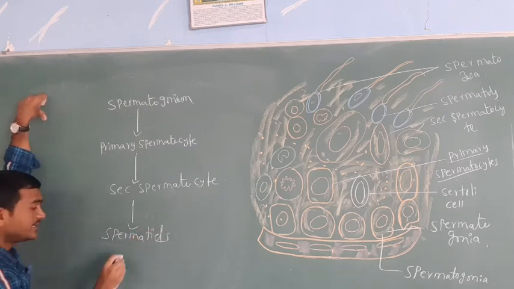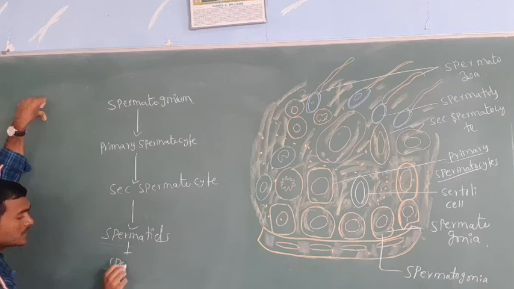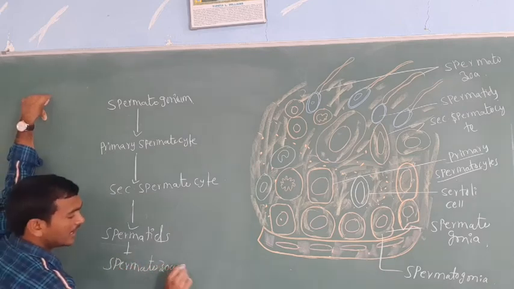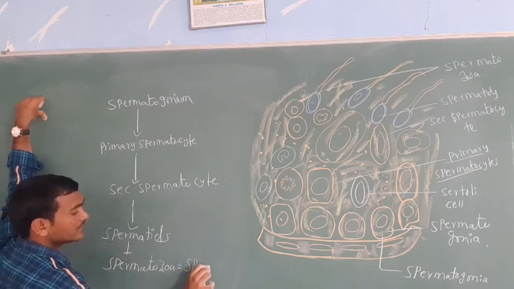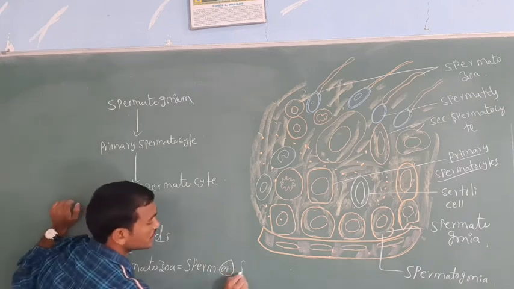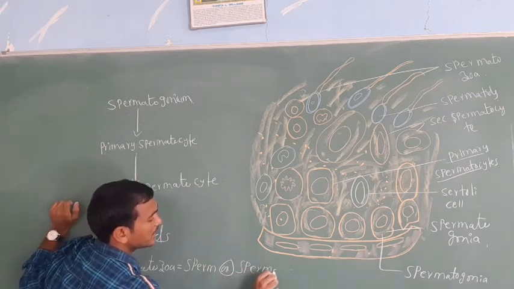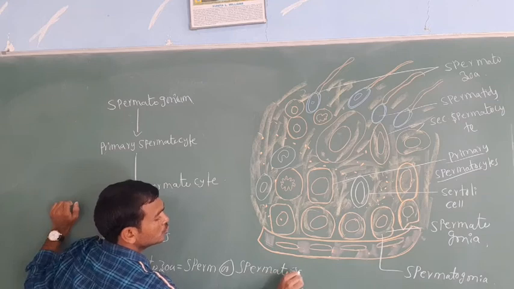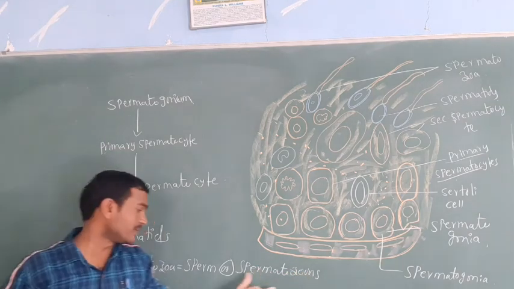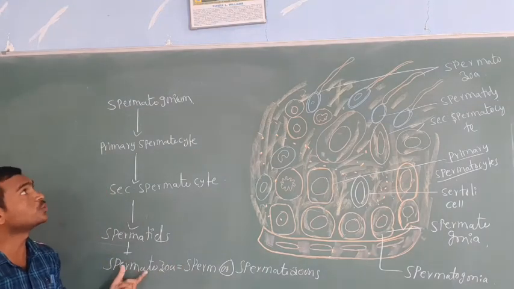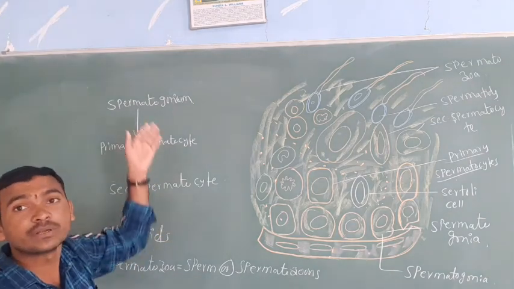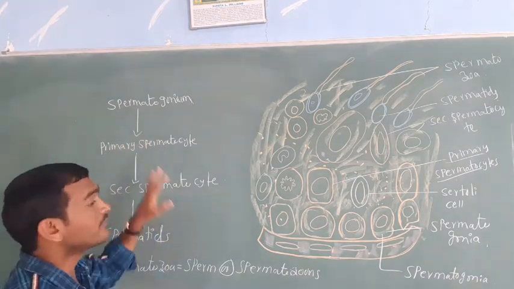The spermatids then form spermatozoa, which is the sperm. Spermatozoon is the singular; the sperm's other name is spermatozoa. This is the pattern asked in the entrance examination: what is the order of the formation of the sperm.